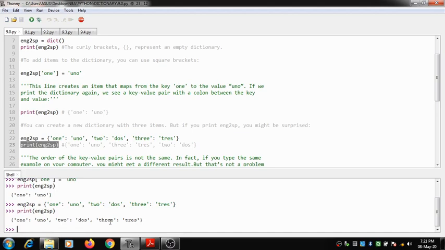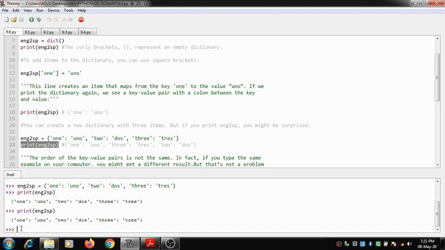Sometimes what happens is that when I print this once again, the order of the key value pair may not appear the same when you are executing it in your system. In fact, if you type the same example in your computer, you might get a different result, but that's not a problem. Here the output is appearing in the same order as the way I have entered: 1, 2 and 3.